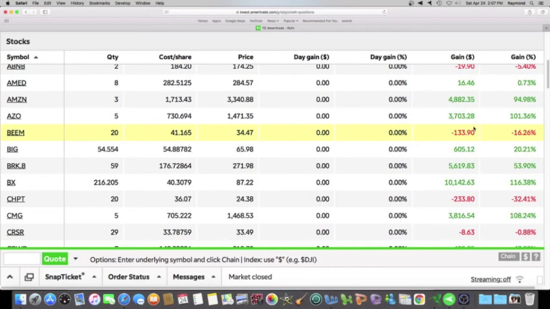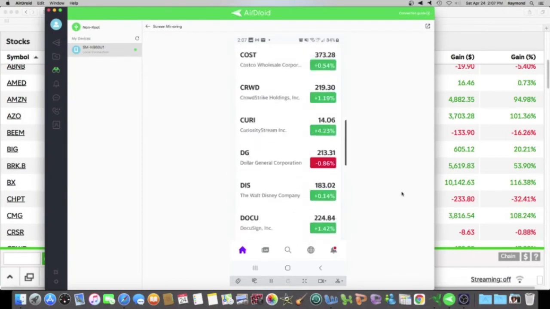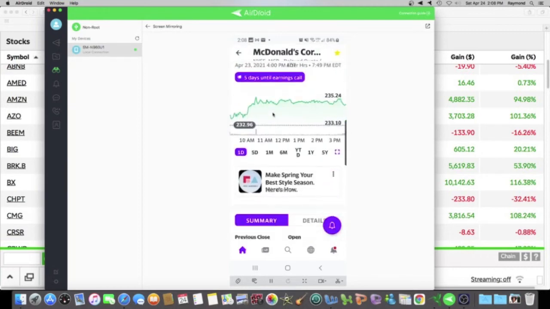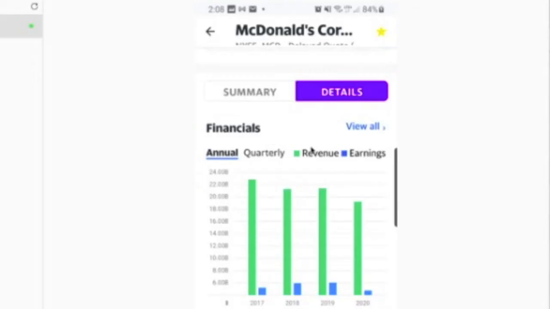I'm going to do one more. Let's look at McDonald's. So let me bring the Yahoo app back up. We're going to find Mickey D's. All right, it's right here. Click on it. Scroll down. Click on details. Scroll down a little bit more. And we're looking at the green and blue. They got revenue coming in. And they got blue, which is going up in the same direction as the revenue. So this company is bringing the money in the front door, and they're profitable.